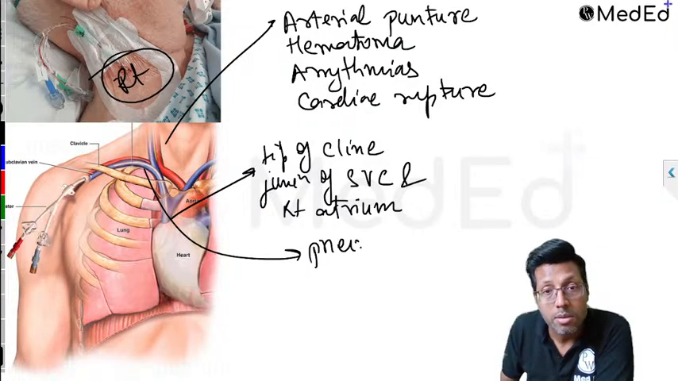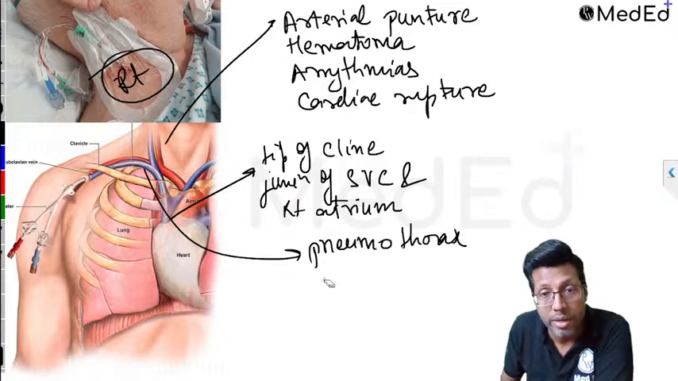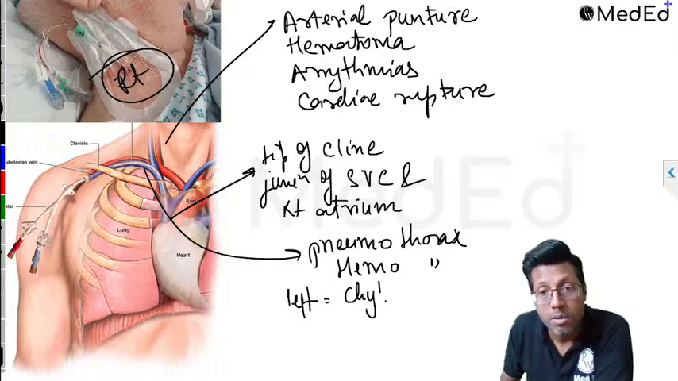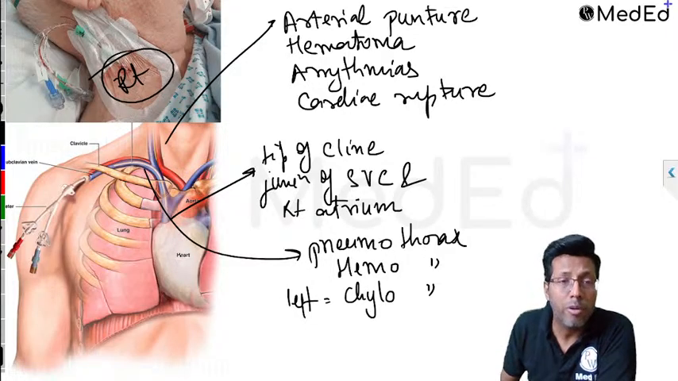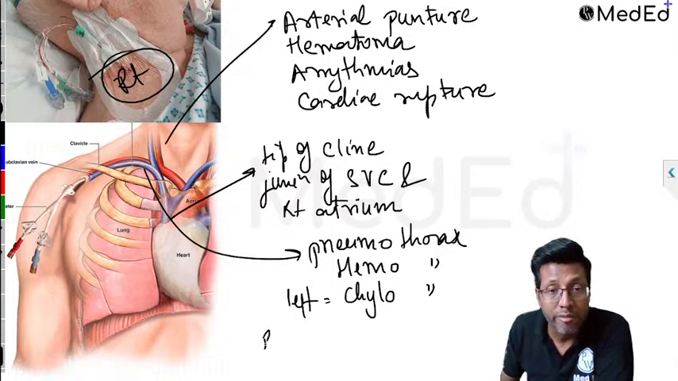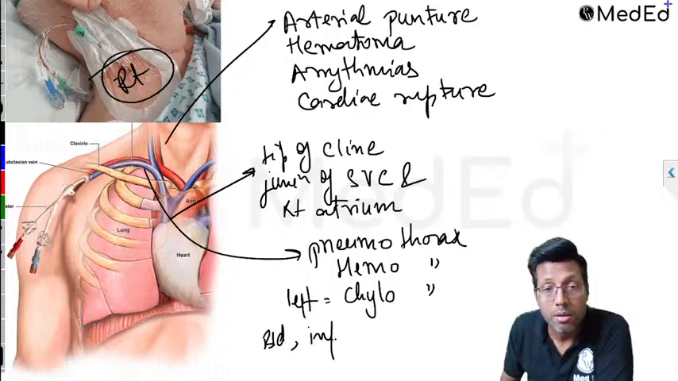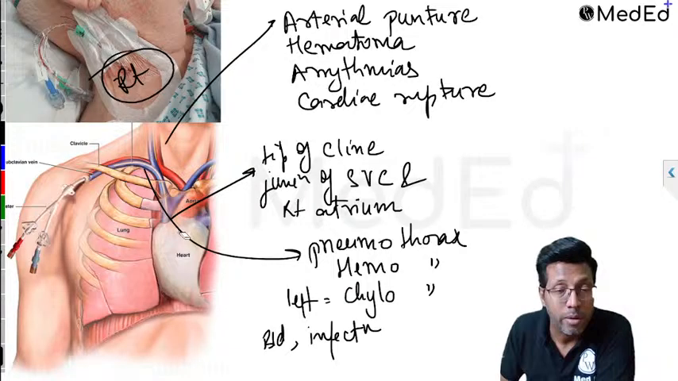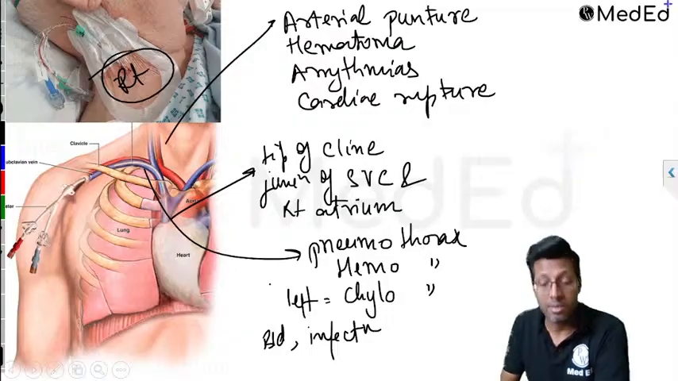So pneumothorax, hemothorax, and chylothorax, especially on the left side. Pneumothorax and hemothorax can happen on both sides, but on the left side, you can get chylothorax. Right? Apart from that, no doubt there can be bleeding, infections, which can be there. Okay, so these are all the complications that can take place.